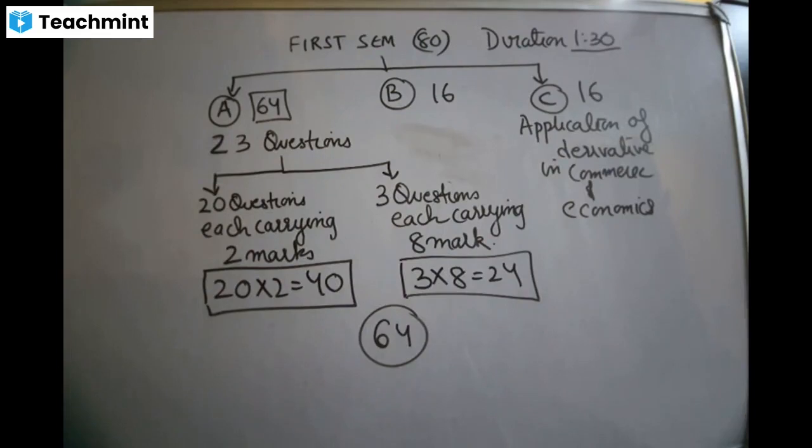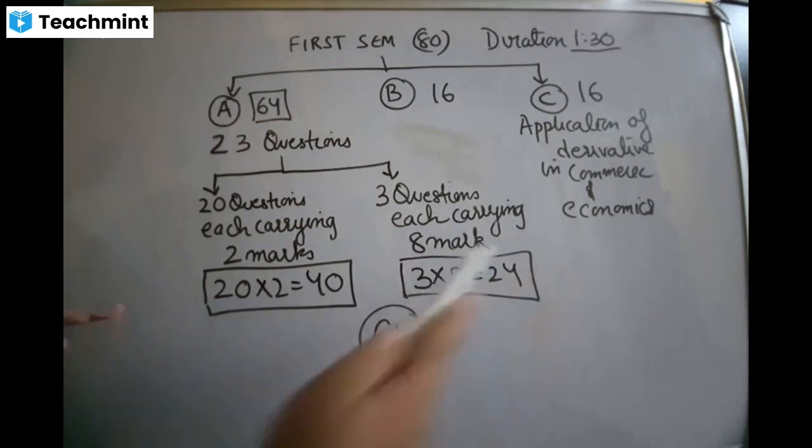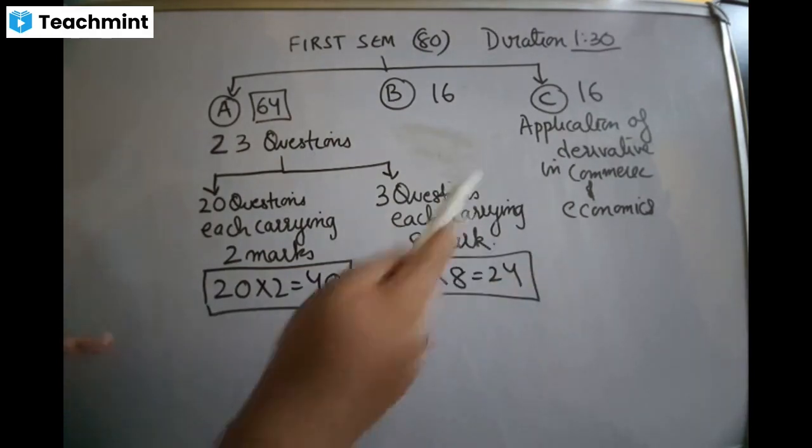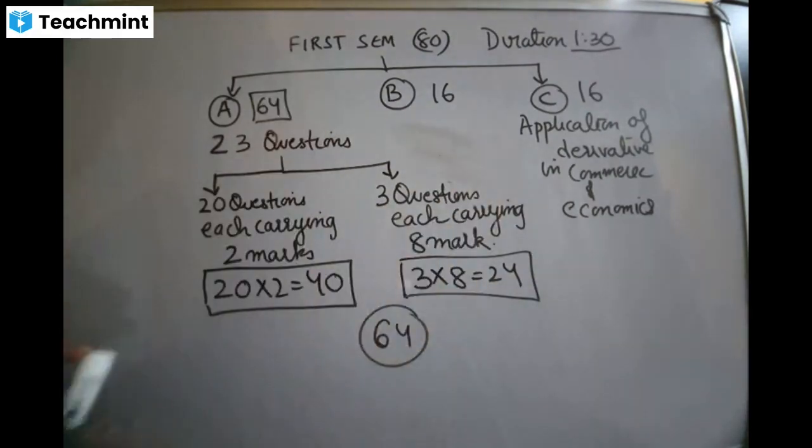From section A, I'll just tell you, nearly 18 marks from derivative. That means this is also derivative, this is also derivative. So 18 plus 16 will roughly give us 34. So 34 marks will come from calculus, that is derivative. That is why we are going to start off with calculus.